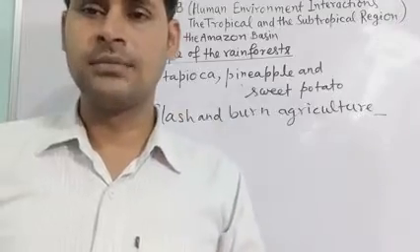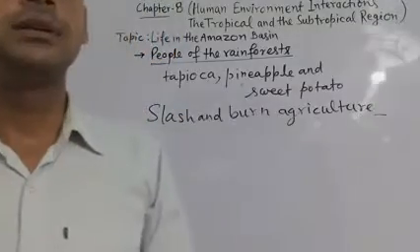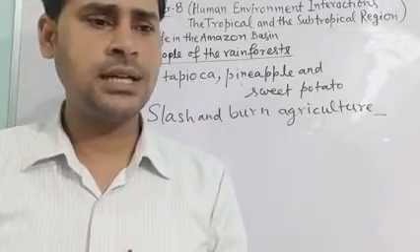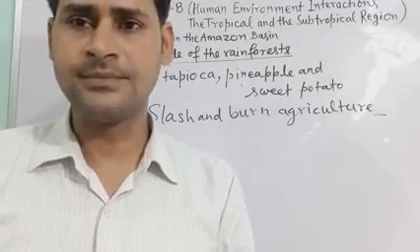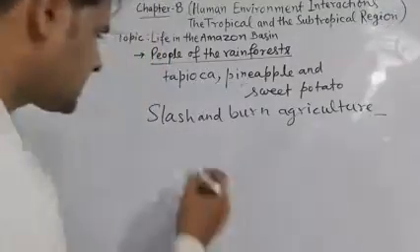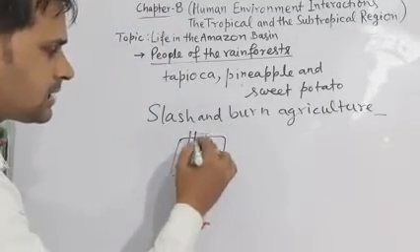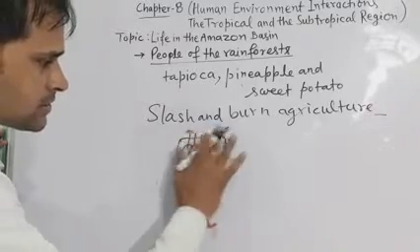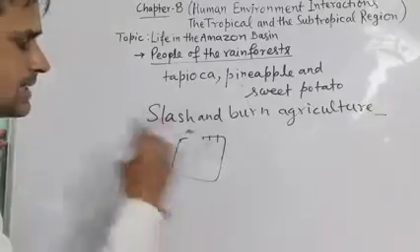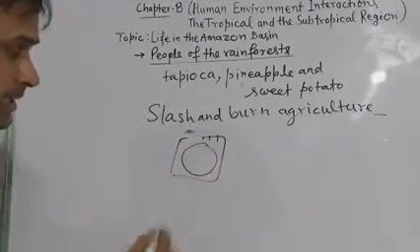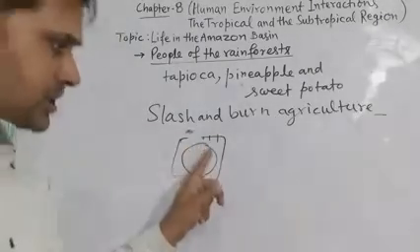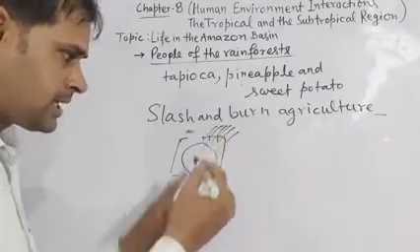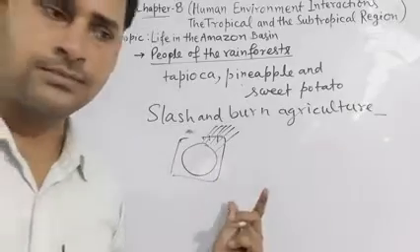After that crops are grown there by the farmer, and after a few years they leave that area. I mean, suppose that is the piece of land, so they cut the trees from there, and then they burn the grasses and bushes there. Then when natural rain comes, they do farming there.